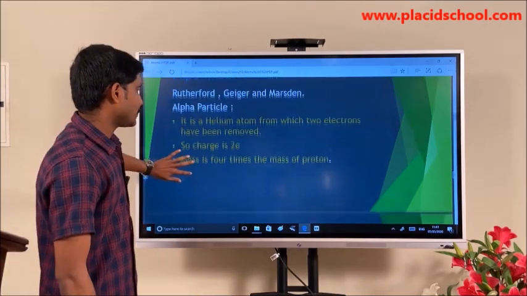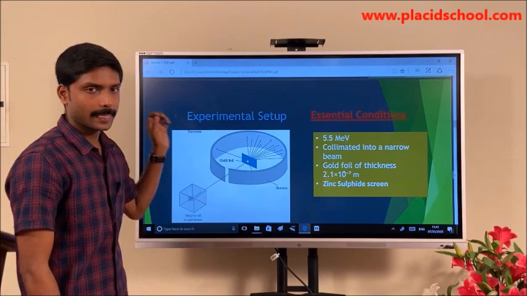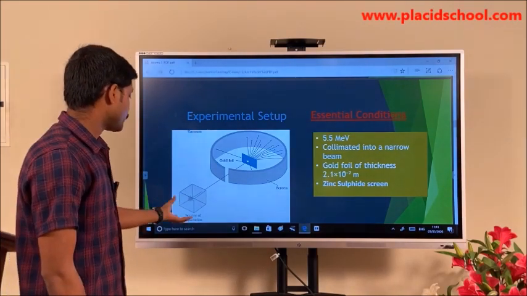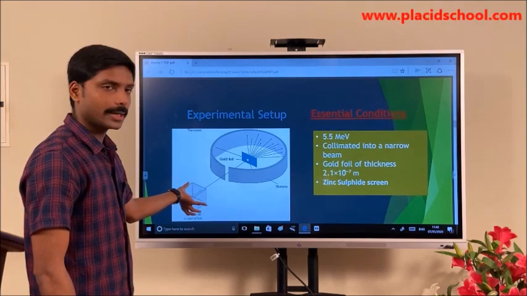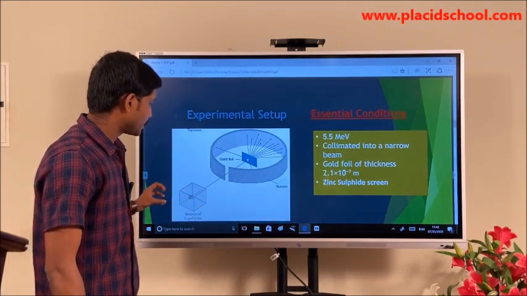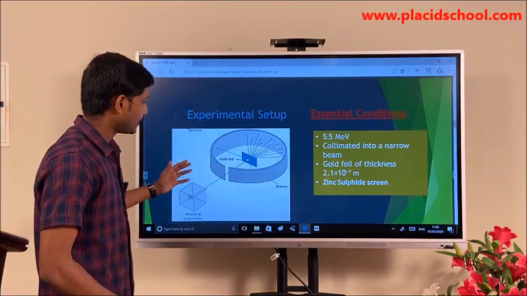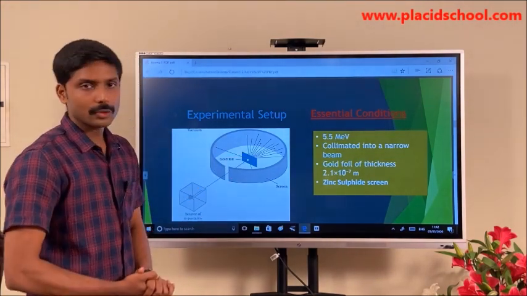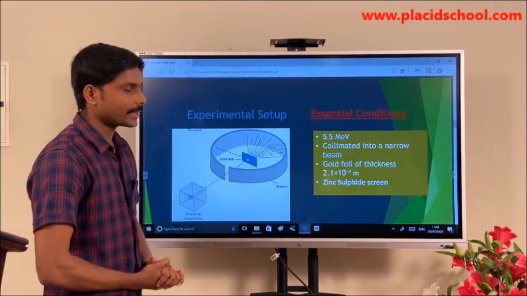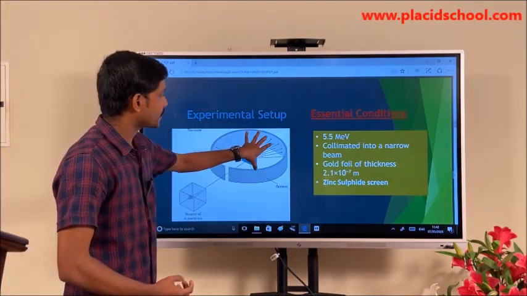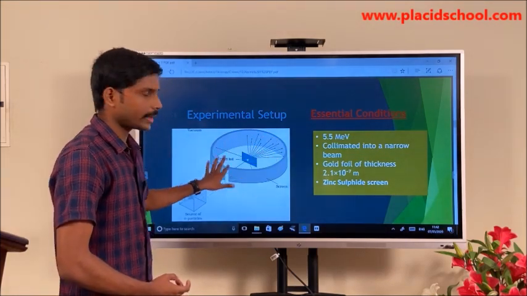So we'll see what the actual experimental setup is. See here, there is a source of alpha particles that is placed inside the lead box, and the alpha particles will be emitted in this direction, and will hit the gold foil which is placed here, and after that they will get scattered and be detected on this screen that is placed all around.